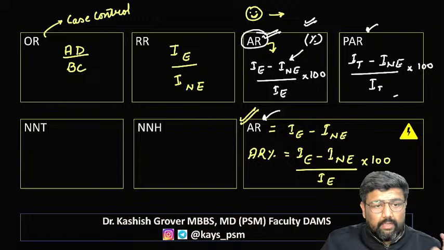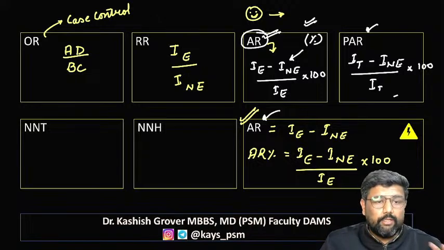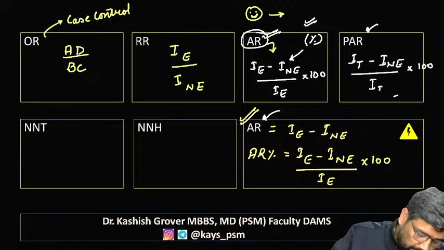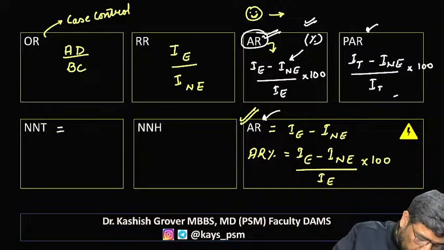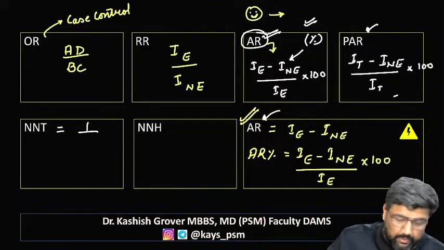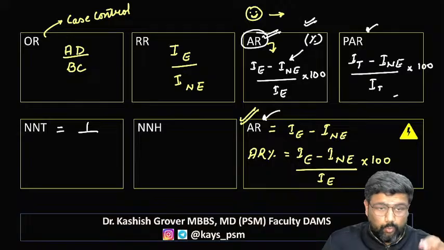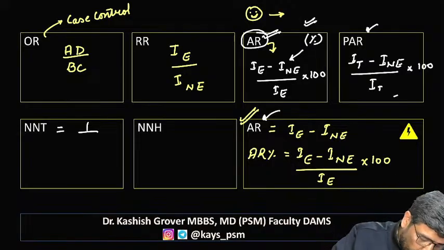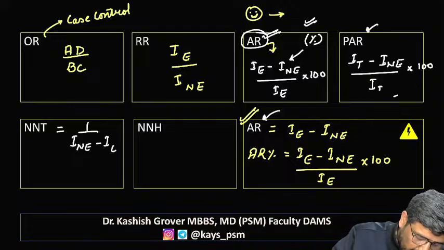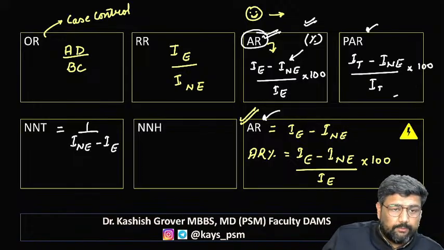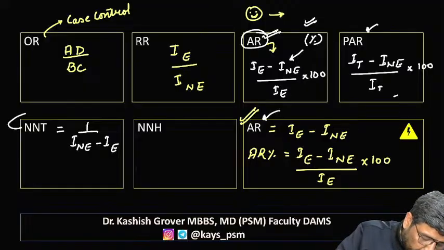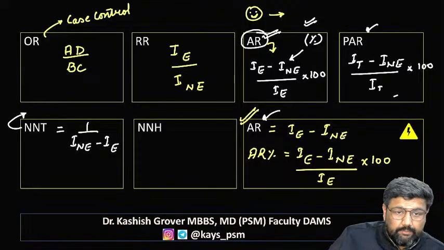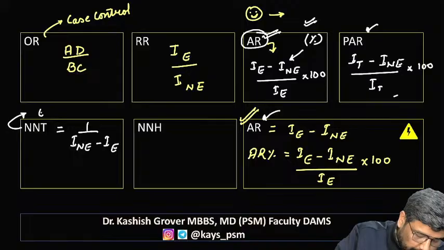Now coming to number needed to treat and number needed to harm. Number needed to treat is equal to 1 divided by incidence among non-exposed minus incidence among exposed. This number needed to treat is calculated when exposure is protective.